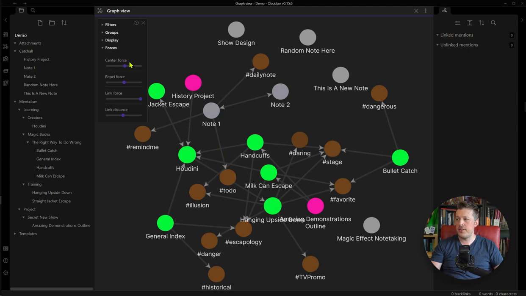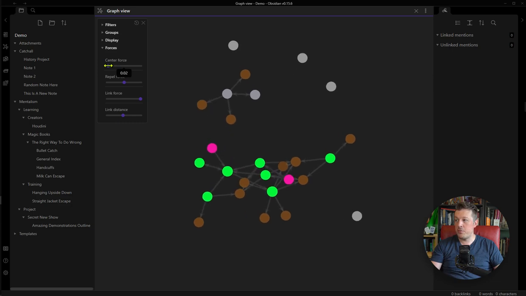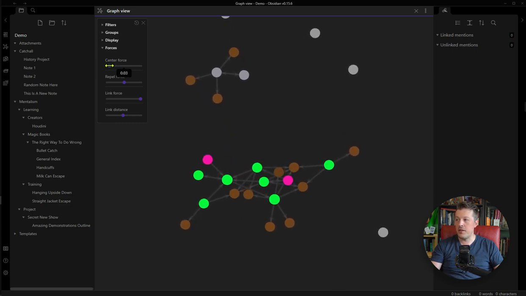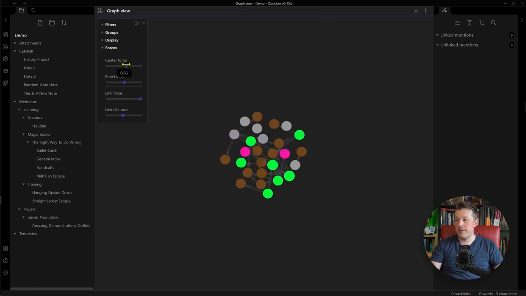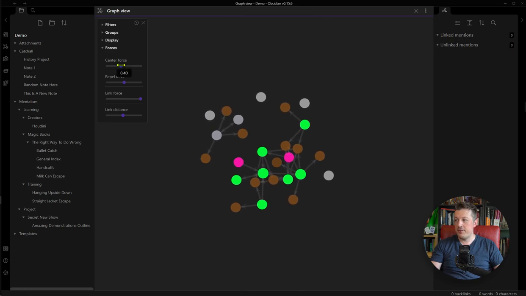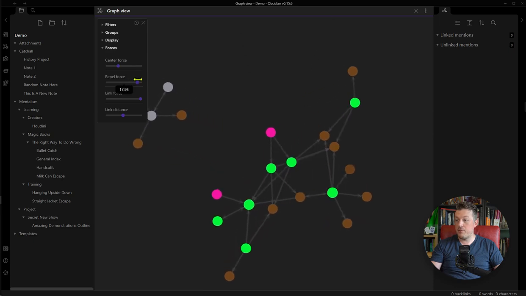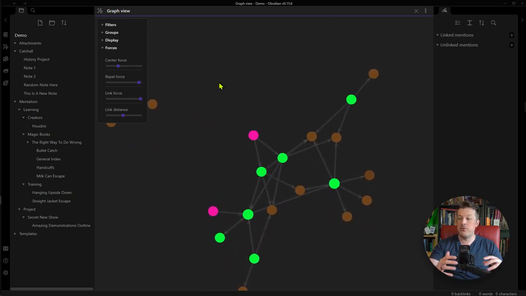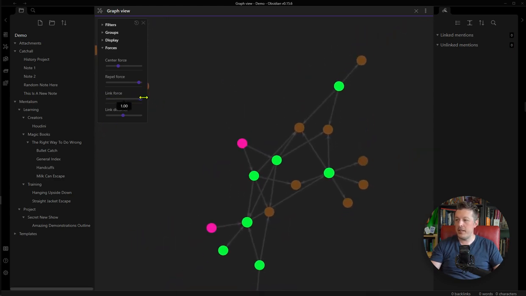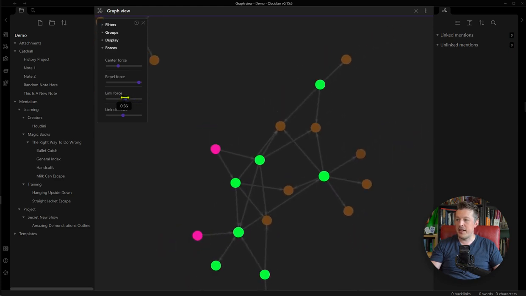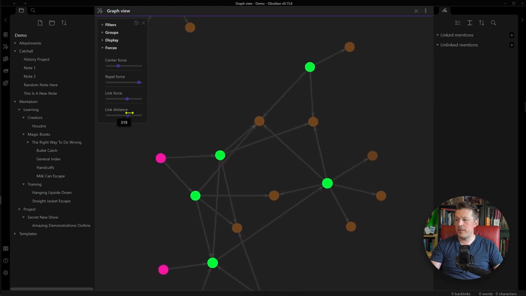And then the forces, that's pretty self-explanatory. How much do you want the notes to prefer being away from each other, or dial up the center force and it pulls them all together into a little bunch? So for your own sanity, you can figure out which force works well for you. And if you want to make it even stronger, you can make the repel force really, really strong. And the links, how close do you want each idea that's connected to each other to connect with the other ideas that connect with it? And how far apart do you want links to be by default?